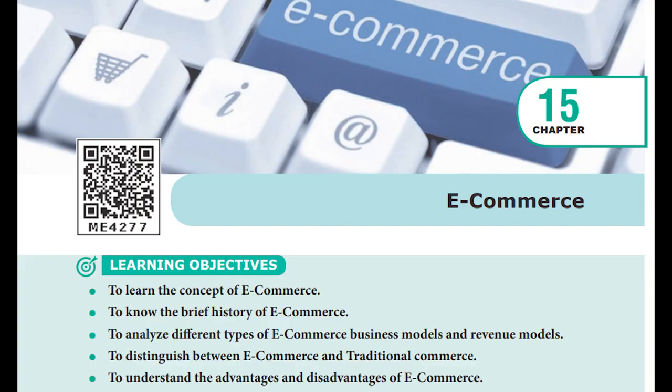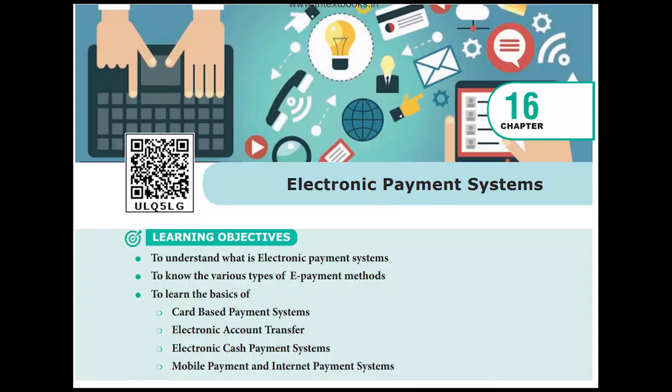After this chapter, we'll be learning about electronic payment systems. This is a very important chapter. It will help you to know more about computer applications and internet technology, and also you will have some knowledge about payment systems done through online. Here you'll have credit card, debit card, smart card, and many cards. So the correct definition of a credit card: what is a credit card, what is a debit card, what is a pay later card? I hope you know that. Credit card means we'll just do the shopping, use the credit card and pay.